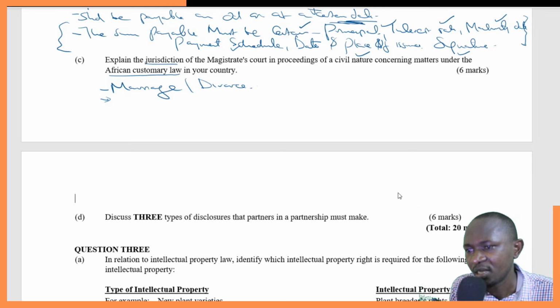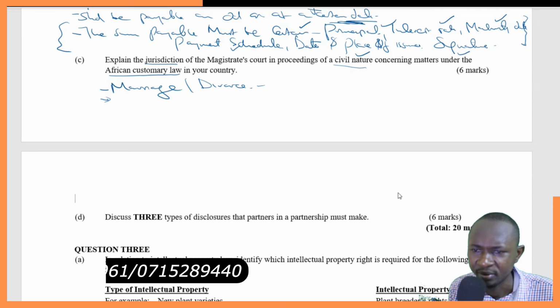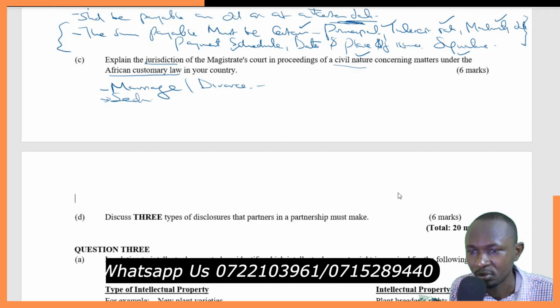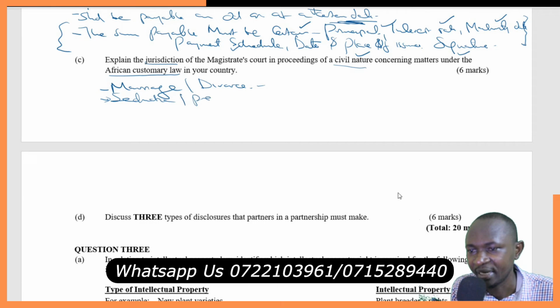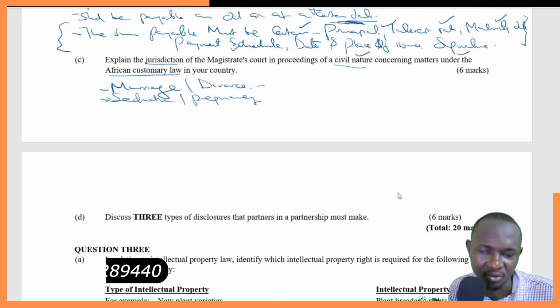And if you check marriage and divorce, these are cases of civil nature. They are not criminal in nature. They are of civil nature. Civil nature is among individuals. Some cases among individuals. The state is not involved. So marriage, divorce. Then we also have cases of, can talk of seduction and pregnancy. These are cases that can be handled at the magistrate's court.